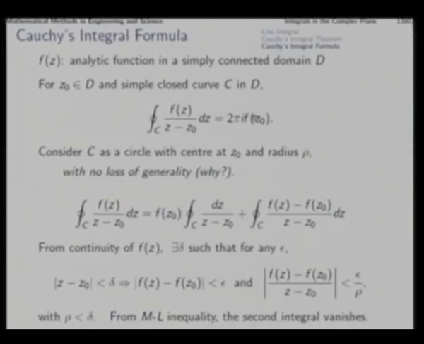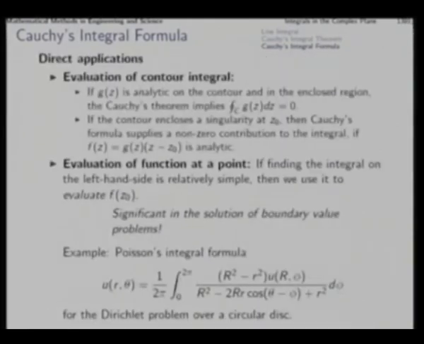This is the application of this integral formula for solving boundary value problems. For example, in the previous lecture we discussed this integral formula, Poisson's integral formula, which is this. Now, we can develop this formula.